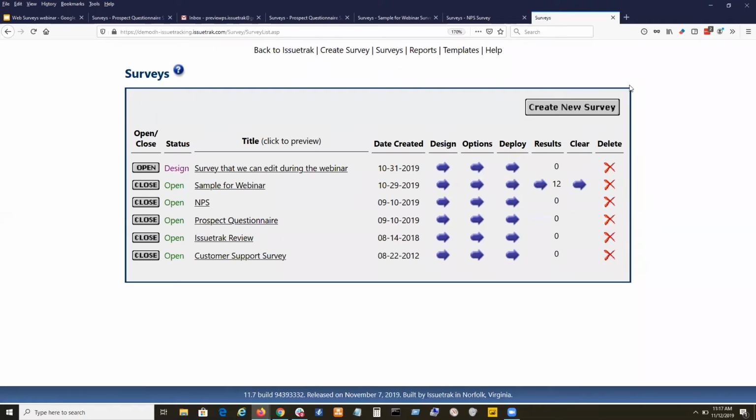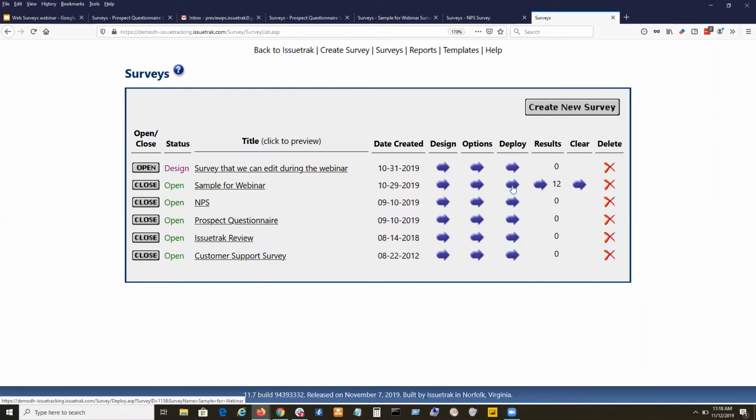Now, when you're first purchasing the surveys module, you'll have to start from scratch. Because Dana let me have her site, she had a few in here already, and I built a few more. And when you look, this is a little bit of a different layout than Issuetrak's normal interface. The left-hand menu is gone. So when you build one of these, you click into this design option first, then you work towards the right. You go from design to options, and once you've got your options set, then you deploy.